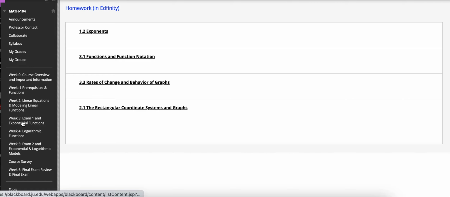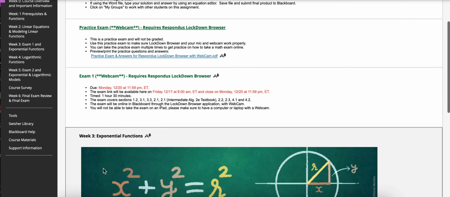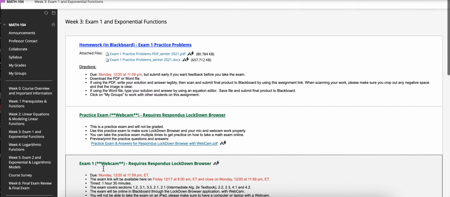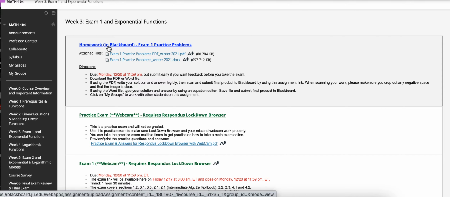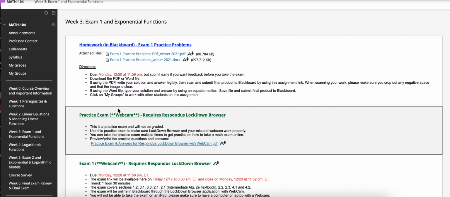Now there are some weeks here, like week 3 and week 5, where there are going to be 2 homework assignments in Blackboard, and they're basically exam review problems for exam 1 and exam 2. I encourage you to turn them in early, so you'll see the due date coincides with when your exam date is due. But if you turn it in early, I can give you feedback, let you know what you're doing right, what might be going wrong, what to pay attention to before you take your exam, and I'll also email you the solution. So if you wait until Monday at midnight to turn this in, then it may not actually help you do well on your exam.